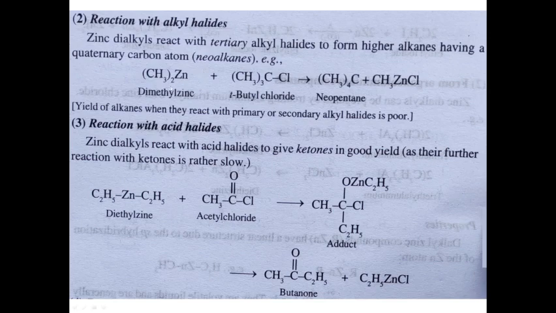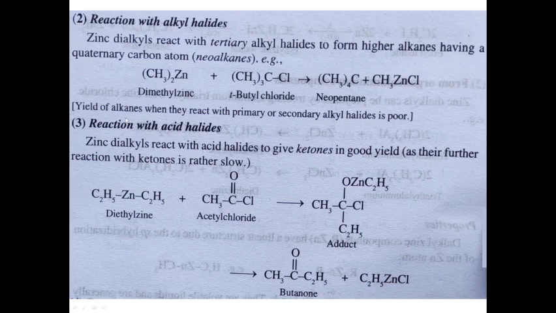Okay, so the reaction is shown here: dimethyl zinc, (CH3)2Zn, reacting with tertiary butyl chloride, (CH3)3CCl, and then zinc and chlorine will form zinc chloride, and it will take one CH3 from here, and then we get neopentane, CH3C(CH3)3, four sides CH3 groups are there.